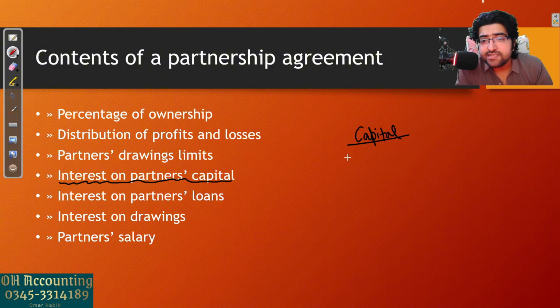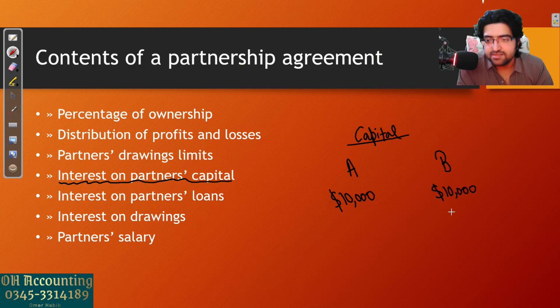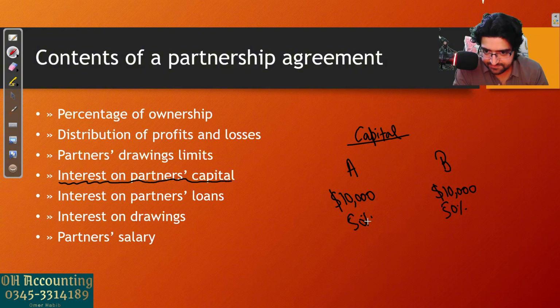Let's suppose we have partner A and partner B. Partner A has invested $10,000 into the business, and partner B has also invested $10,000 into the business. So it's fair, both have invested the same amount and they are running the business, sharing profits in the ratio 50-50. So all is good.